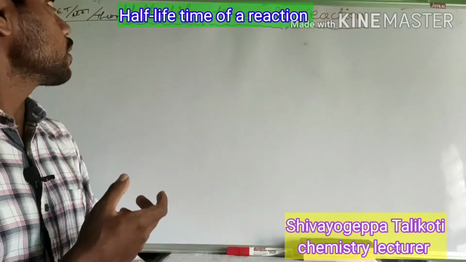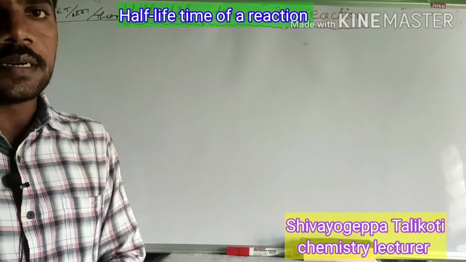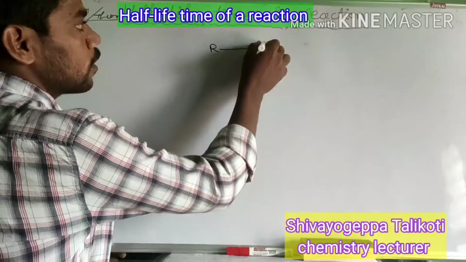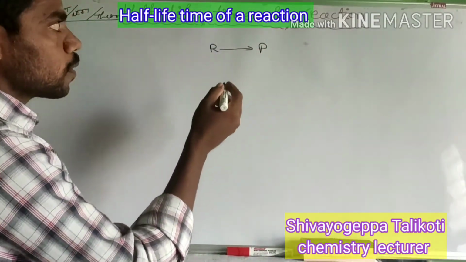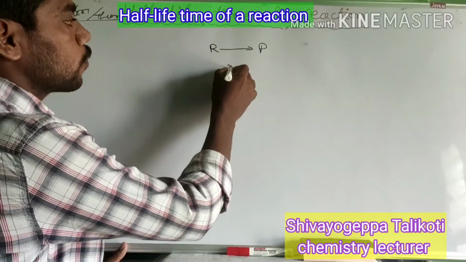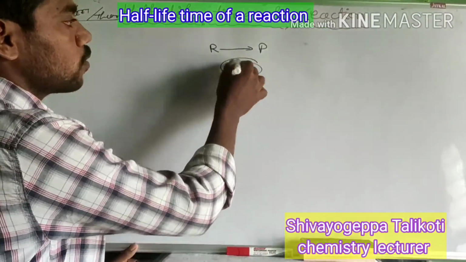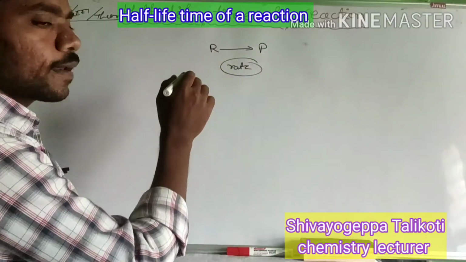That parameter is called the half-life parameter. For example, a reactant is converted to product. For this reactant to product, we have to characterize at what rate this reaction takes place. This rate we have to calculate.